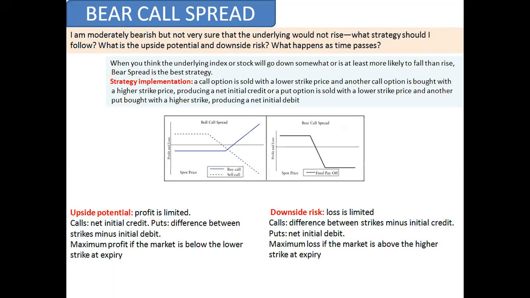I will take a bear put spread. If I'm bearish on Reliance, trading at 1121, I will buy the 1120 put and sell the 1100 put. So that's the way. It's a different way.